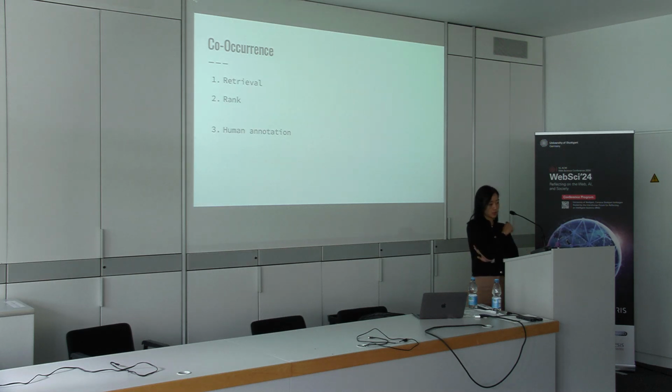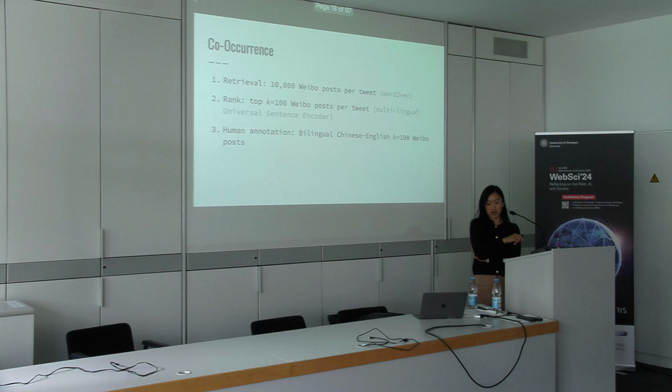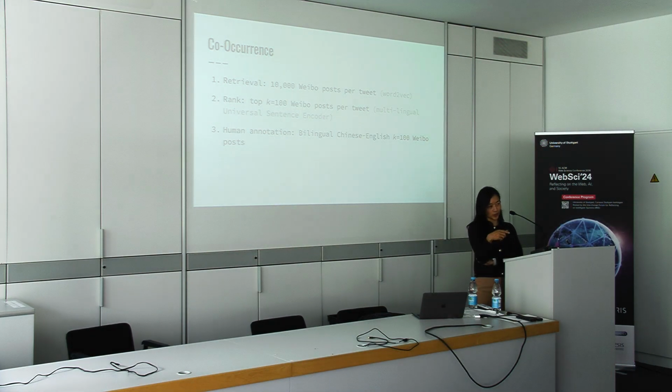And so there's this retrieval process, ranking, and then human annotation. For retrieval, we are just using word2vec and then cosine similarity to identify the top 10,000 Weibo posts for each tweet. And then we're using a multilingual universal sentence encoder to rank those Weibo posts and to look at the top 100. And then human annotators look at those top 100 to see if it's a match.